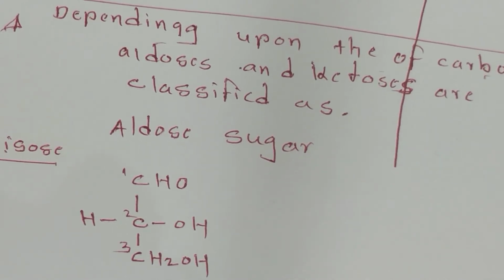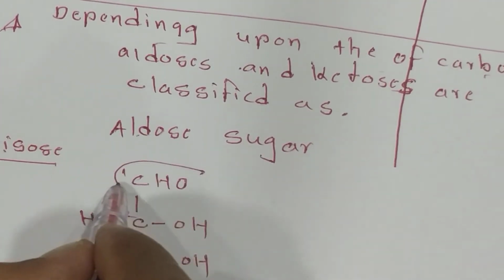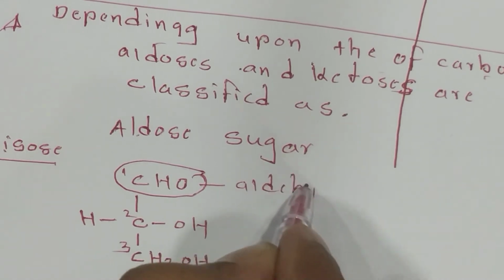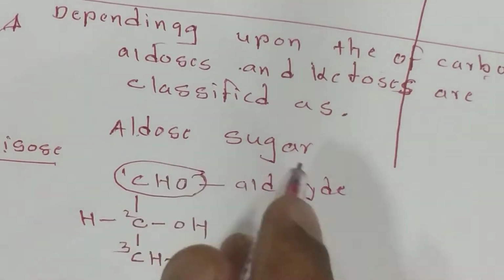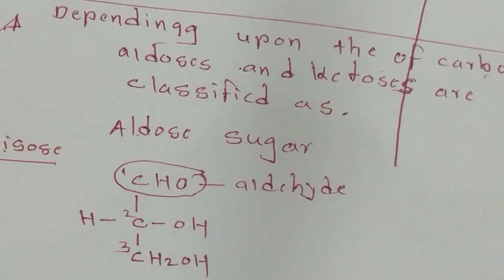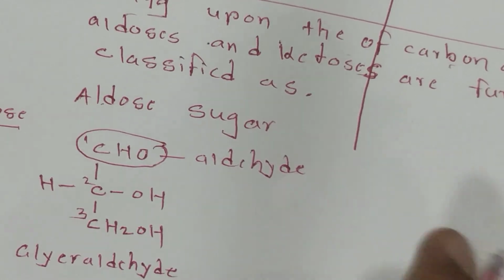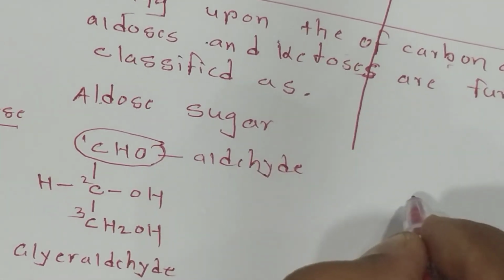Glyceraldehyde is the basic nucleus of the aldose monosaccharides. Why are they called aldoses? Because they contain the aldehyde group. That's why it's called an aldose. Now you can write down the aldoses in a similar manner. Same.